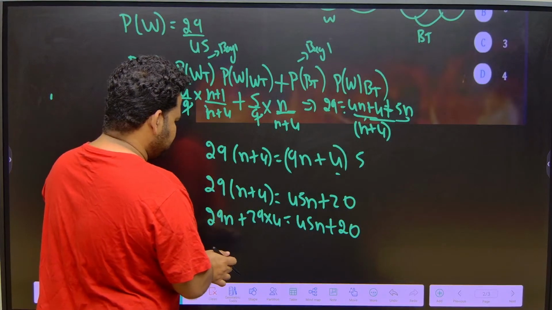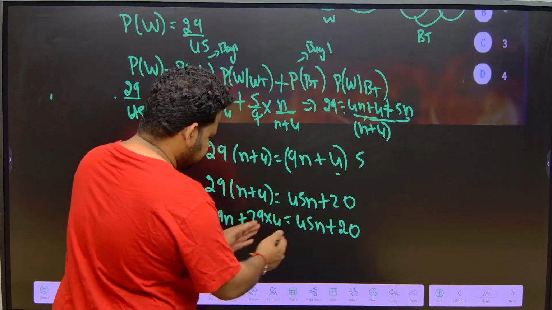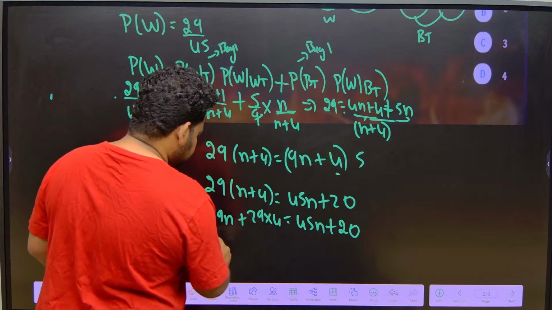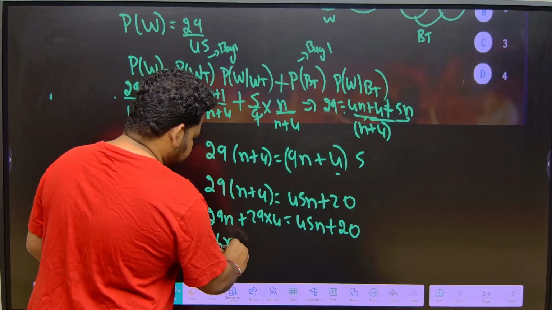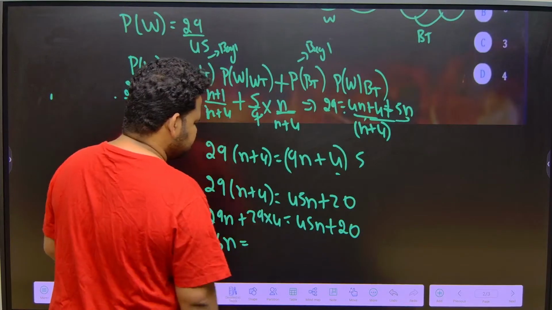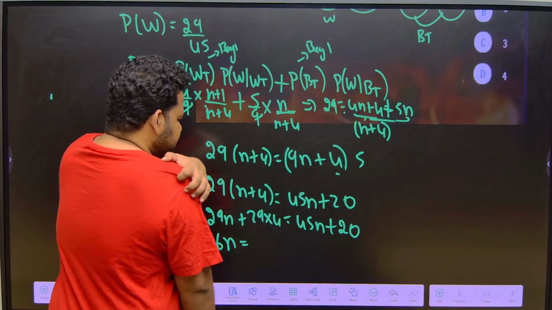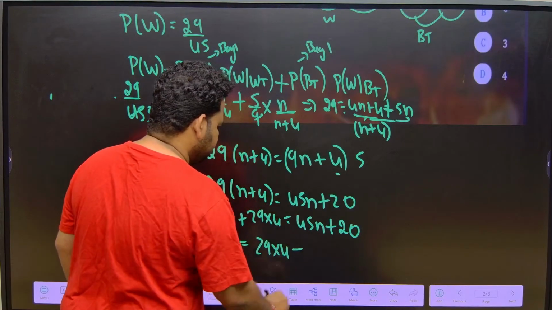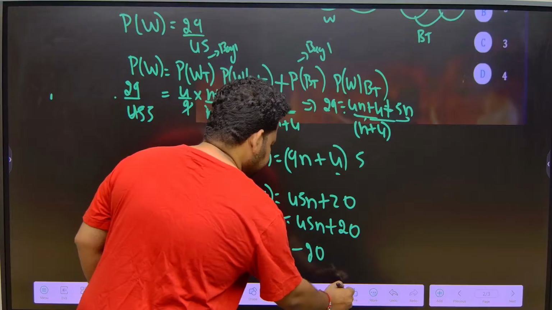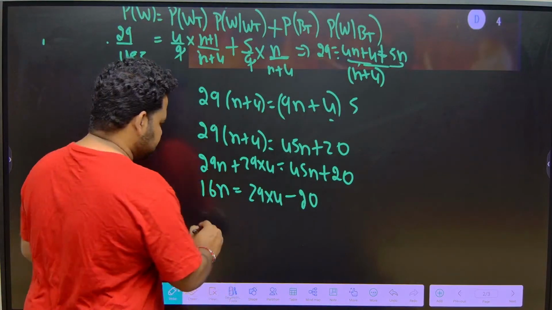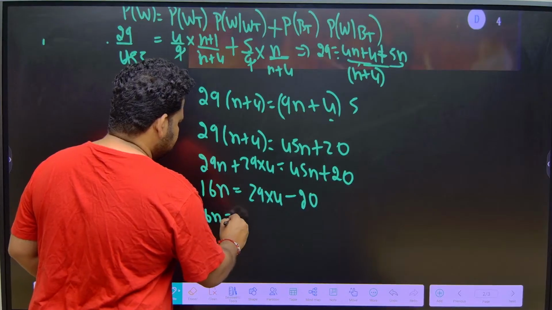Now I want to find out n. Let me take this that side. N, if I take it that side, this will become 16n. 45 minus 29 is 16n. 16n is equal to what, friends? 16n is equal to 29 into 4 minus 20. Now what I can do, friends? Here don't do multiplication. So please wait. 16n is equal to